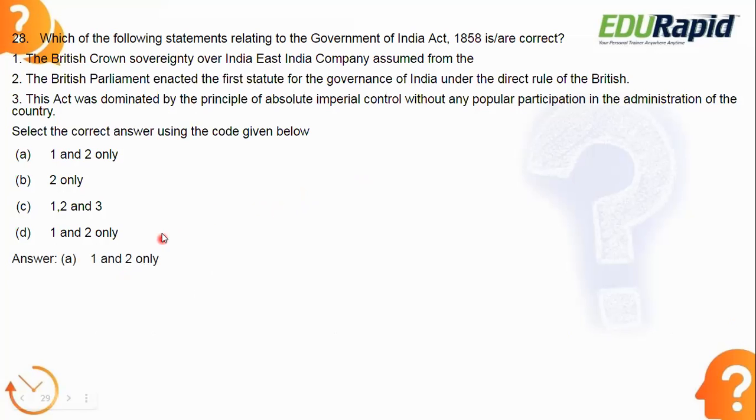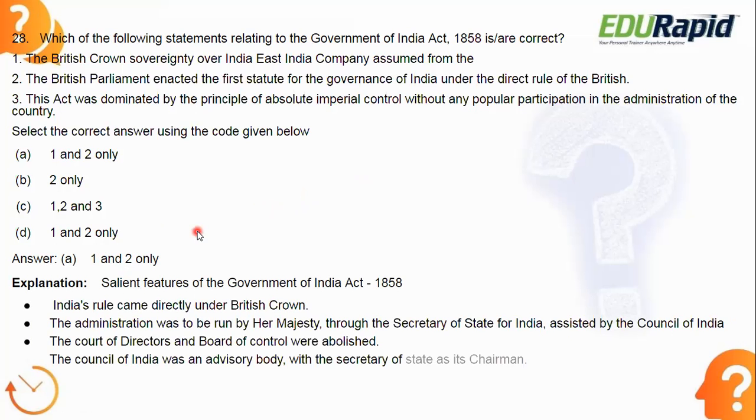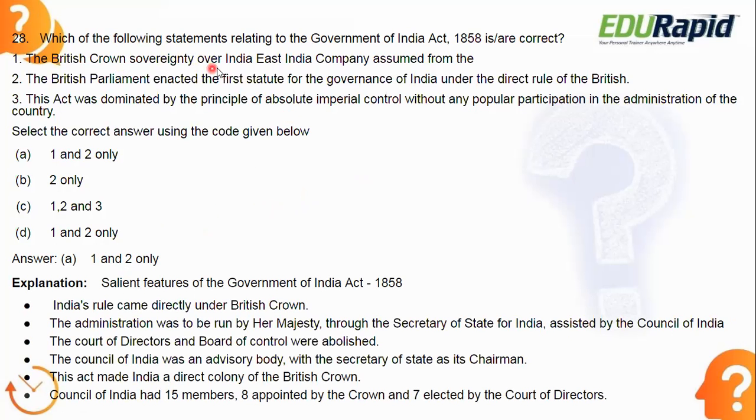Let's see the answer. Answer is option A, 1 and 2 only. Okay, so you can see the first statement telling the British Crown assumed sovereignty over India from the East India Company. So what it means? British Crown took the sovereignty over India, British East India Company abolished. That is true. Next, the British Parliament enacted the first statute for the government of India under the direct rule of the British. Okay, so that is true. East India Company went out of the frame. British direct rule came to India.